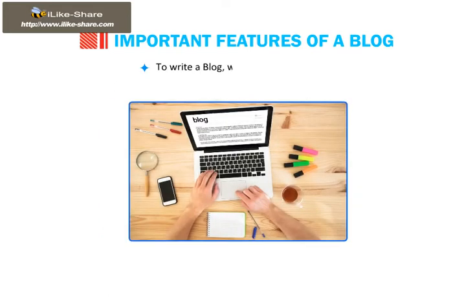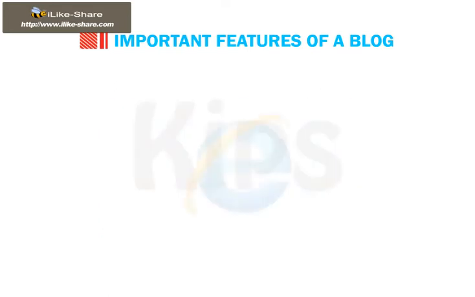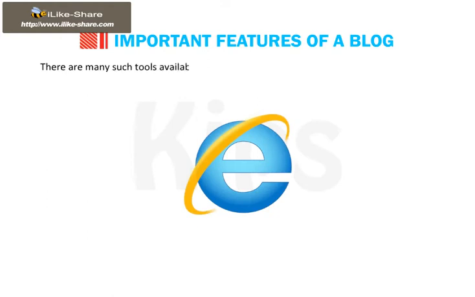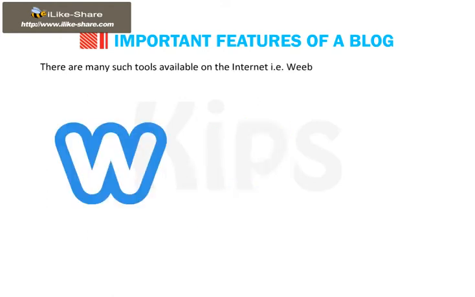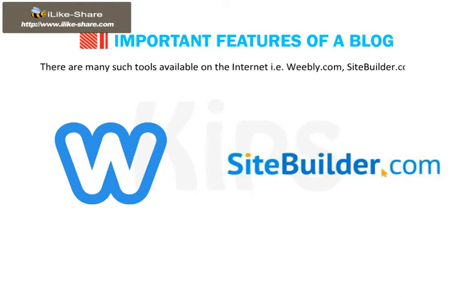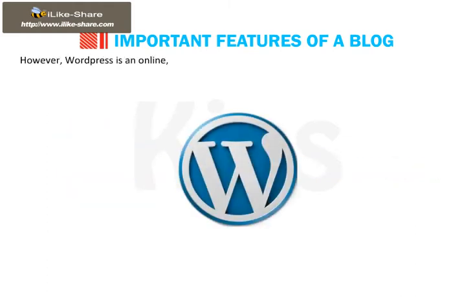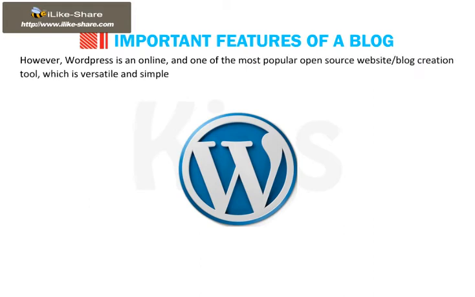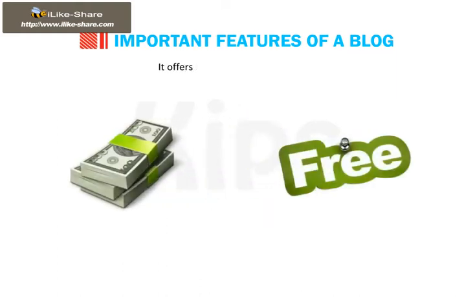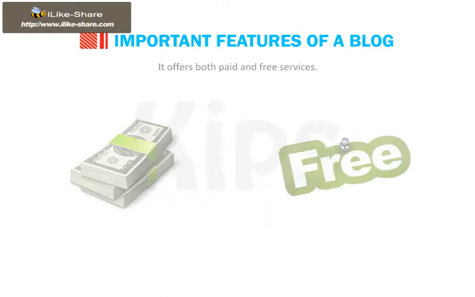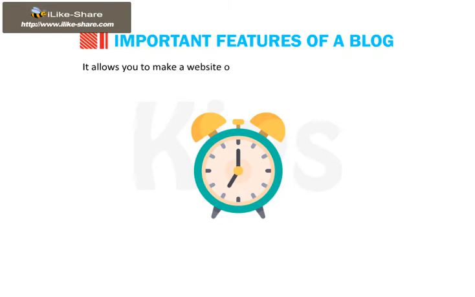To write a blog, we need a blogging tool. There are many such tools available on the internet, that is, Weebly.com, Sitebuilder.com, etc. However, WordPress is an online and one of the most popular open source website or blog creation tool which is versatile and simplest to use. It offers both paid and free services. It allows you to make a website or blog in the shortest possible time.